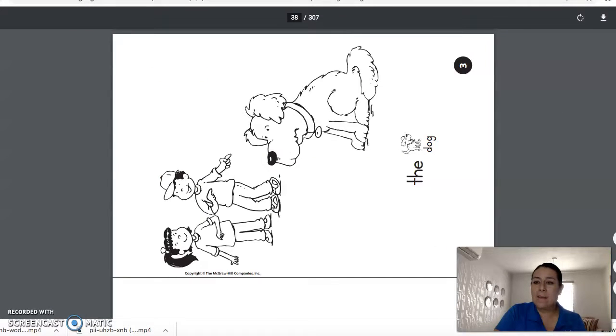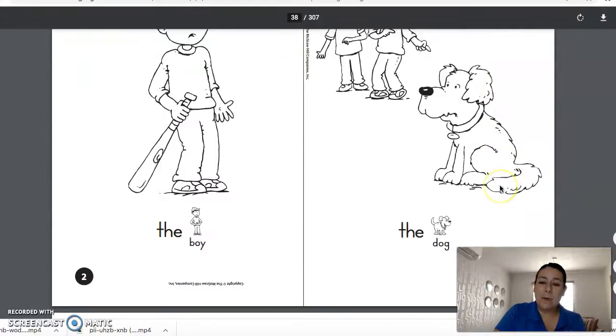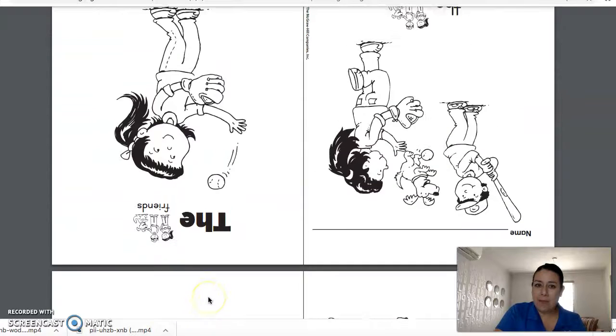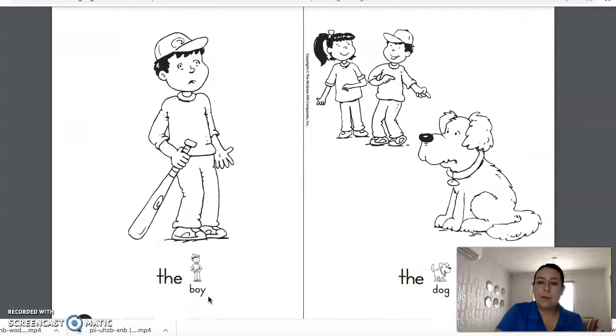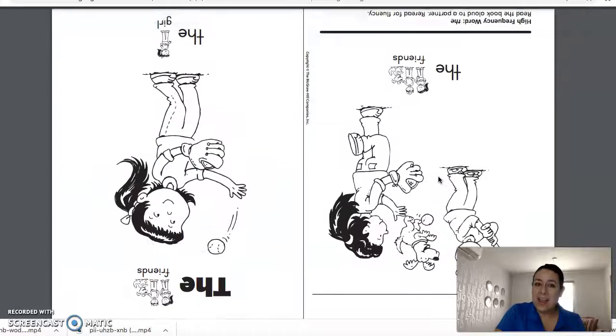Wait a second. Very good. Okay, so number 2. It says, what do you see right here in the picture? I see a boy. Right? Like scare or something. It says, the boy. Okay, page number 3. Sorry, page number 3, right here. The dog. This is a dog. The dog. Very good.